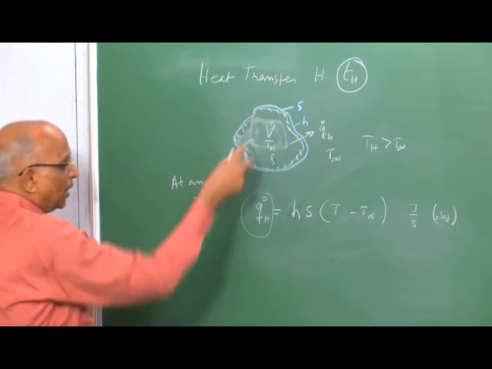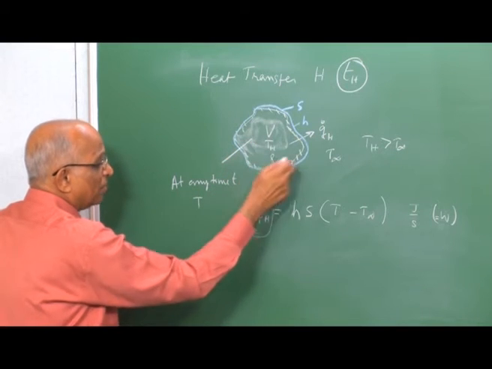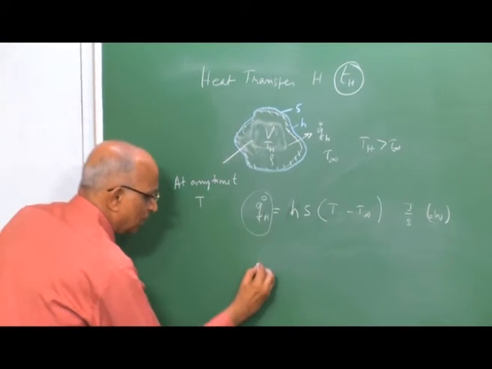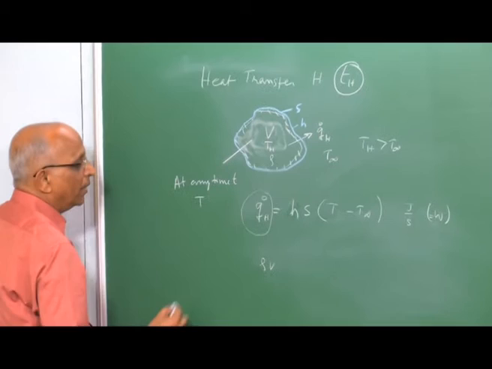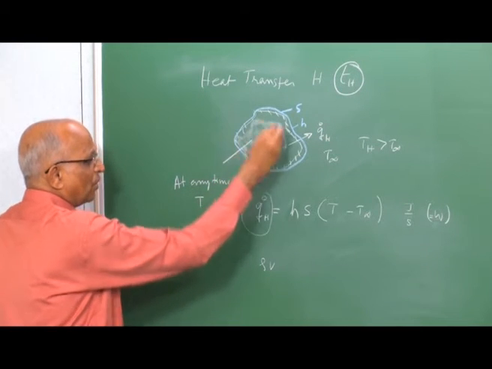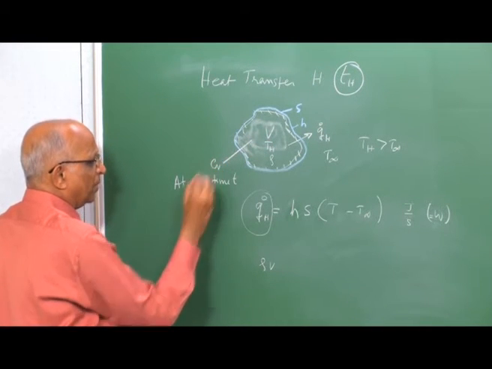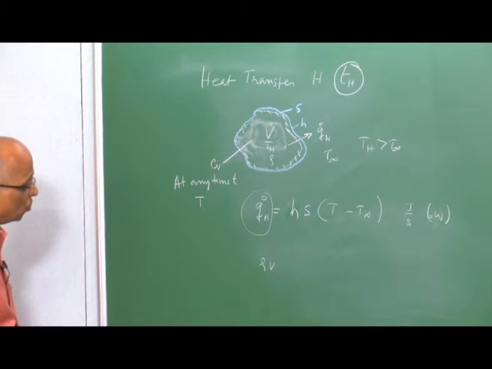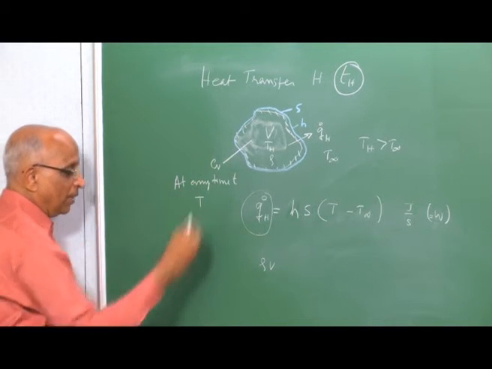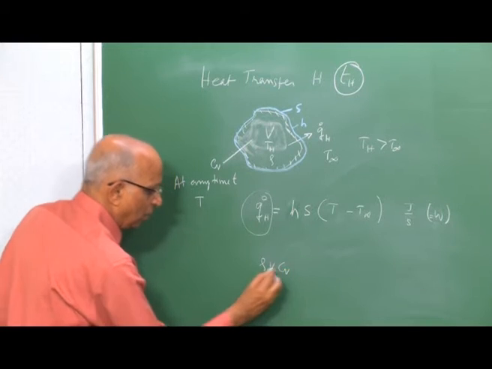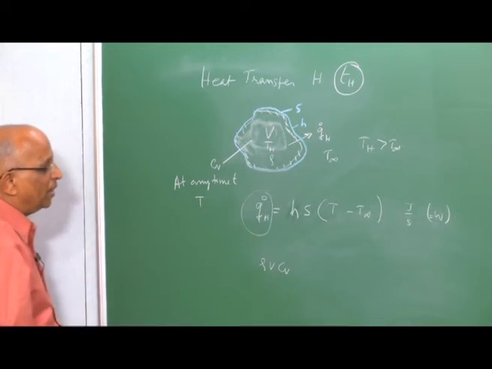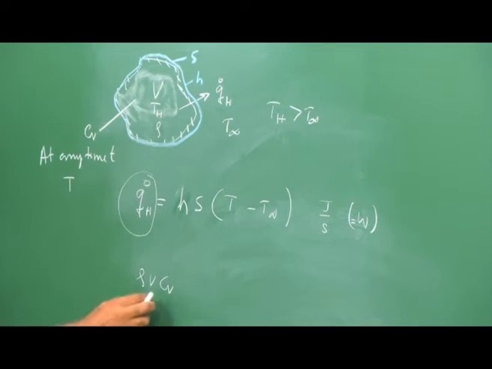The mass of this particular volume is rho V. If the specific heat at constant volume is C v, so much joules per kilogram Kelvin, then rho V C v is the thermal mass over here, mind you, the thermal mass in terms of mass into specific heat.